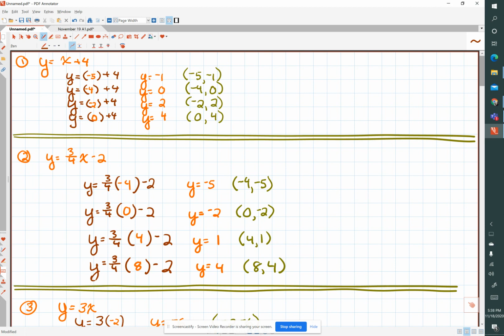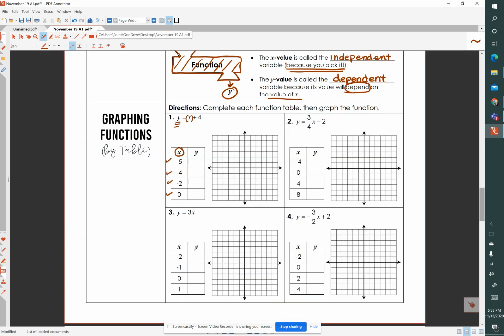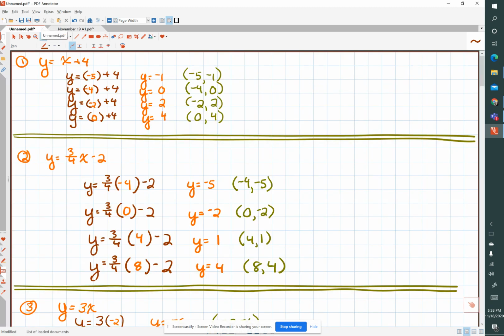Okay, so I've substituted those values. Let's go back again. We have y equals x plus 4 right here. I've substituted these x values in the xy table, and then I've evaluated the function for these specific x values that have already been provided to us. So we've been provided with a -5, a -4, a -2, and a 0. And it's just evaluating an expression.